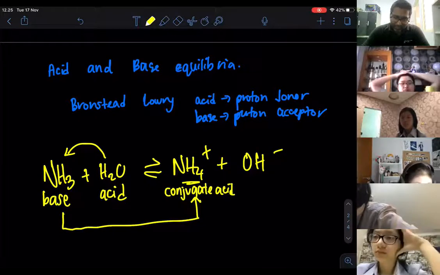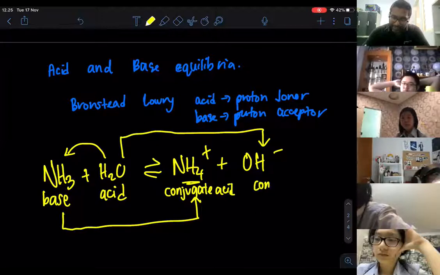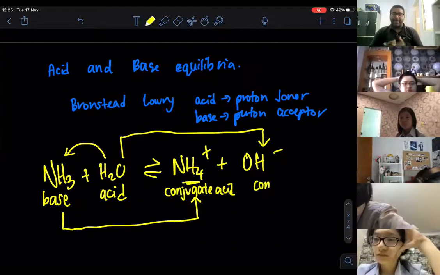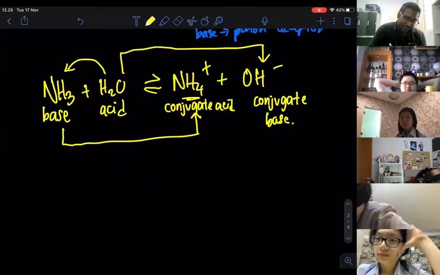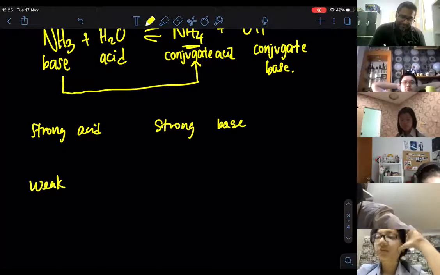This water will give you OH minus, so this is known as the conjugate base. Do remember that. In this chapter, we have also learned that we have strong acid, strong base, and also weak acid and weak base.